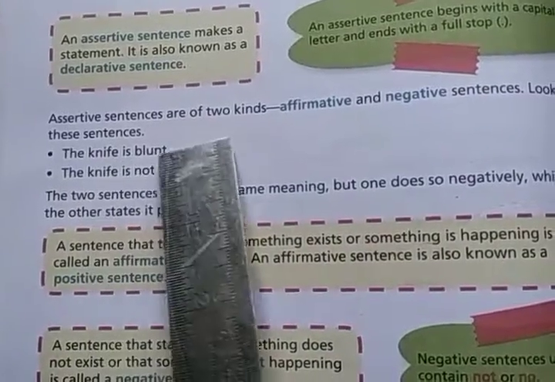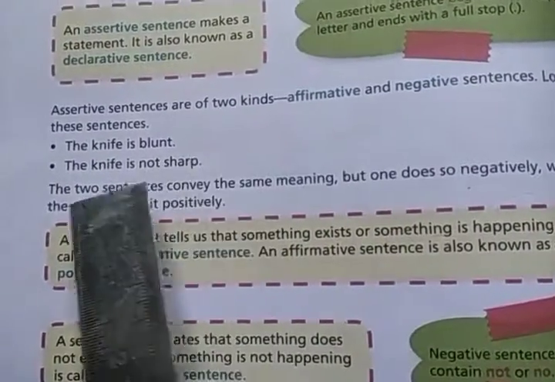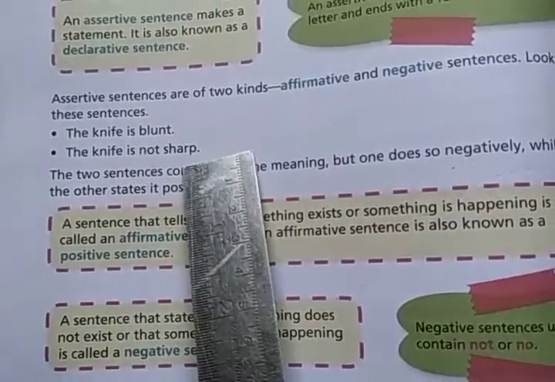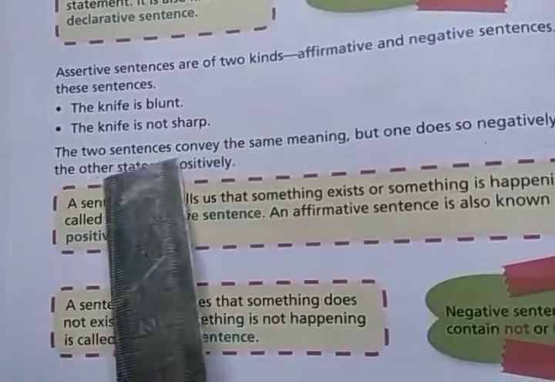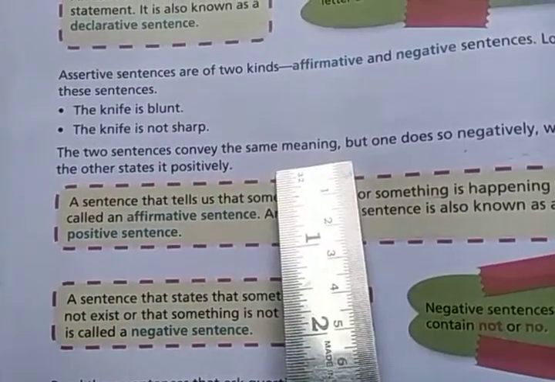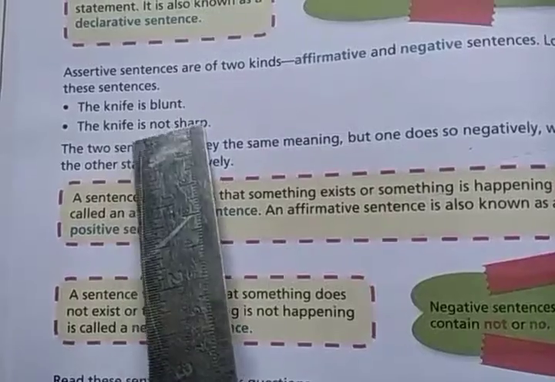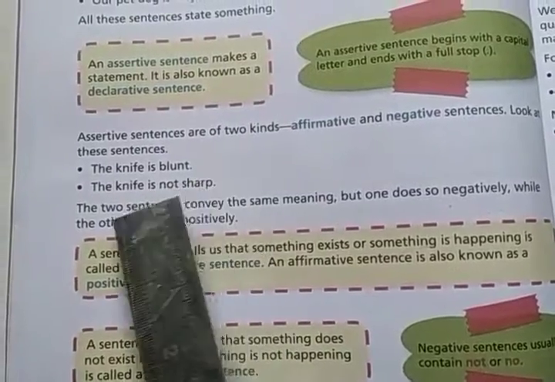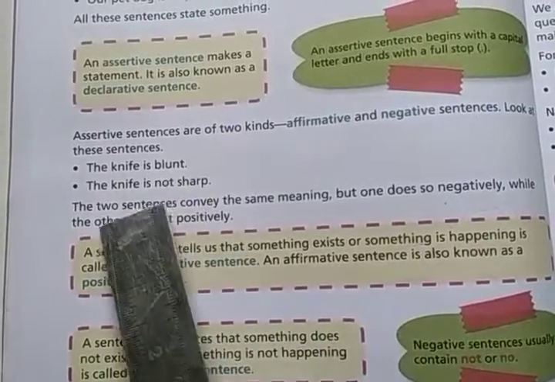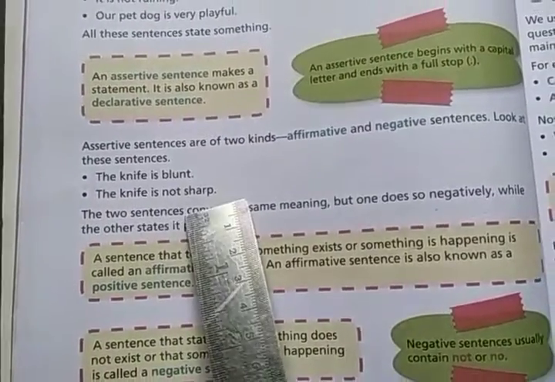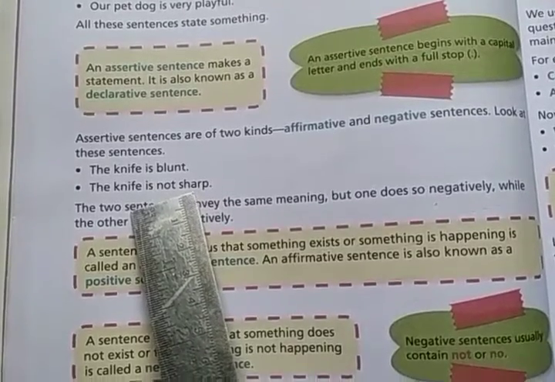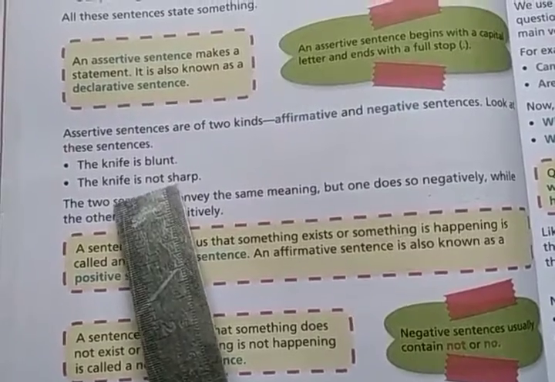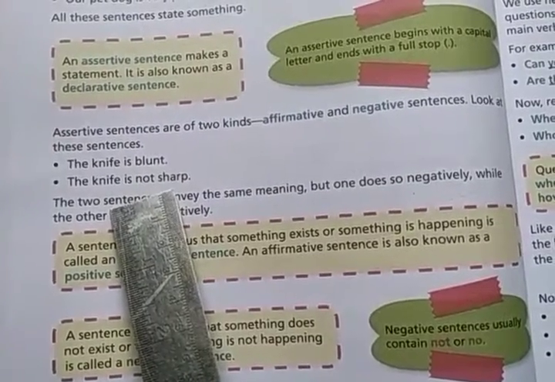The knife is blunt. The knife is not sharp. Look at the sentences. The two sentences convey the same meaning. The knife is blunt means the knife has no edge. The knife is not sharp. So this is also conveying the same meaning, right? Both the sentences are conveying the same meaning.